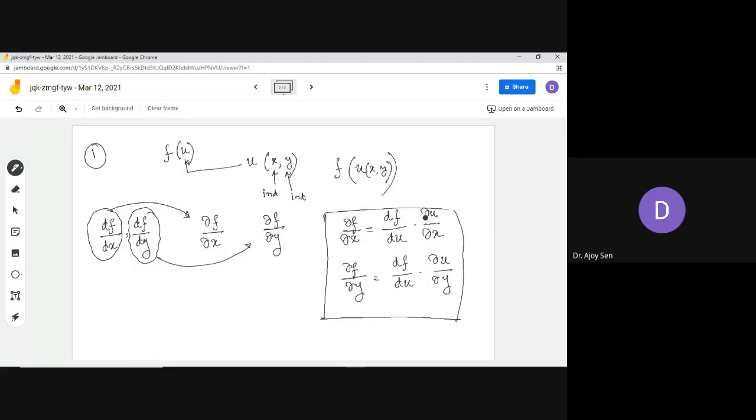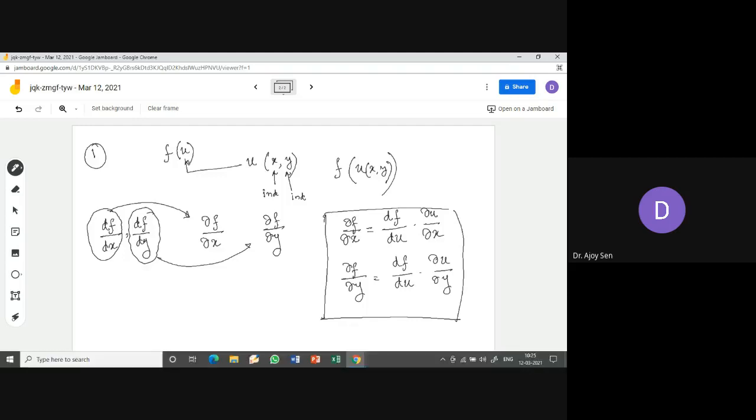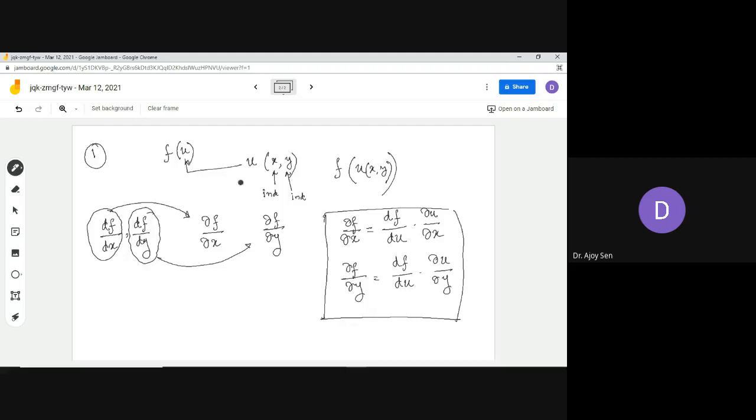this definition for more than two variables. More than two means you have x, y, z, all those things. That means u becomes a function of more than two variables. You just need to define what is del f del x, del f del y, del f del z in this way. So you can just extend these kinds of definitions in this way. So I think you can do it.